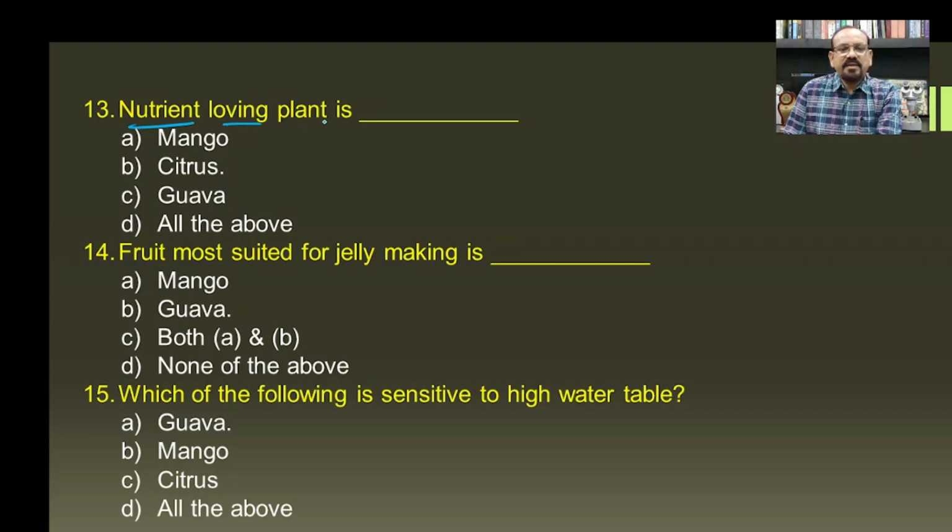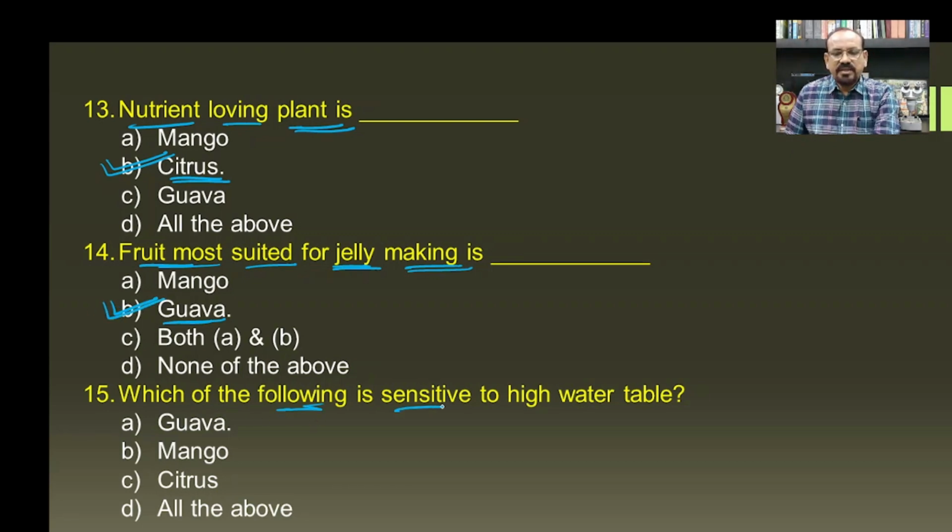Then nutrient loving plant, meaning most of the nutrients are required by which plant? So here the citrus plant requires a lot of nutrients, and hence it is known as the nutrient loving plant. Fruit most suited for jelly making is, the most important fruit for jelly preparation is guava, and hence B will be the correct answer for this question.